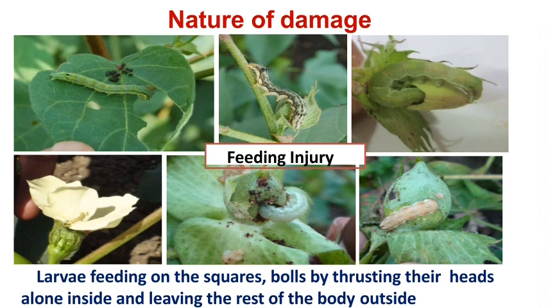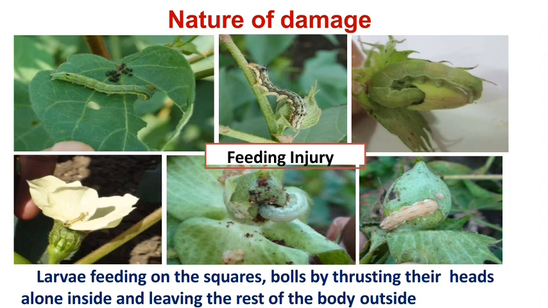When this caterpillar is feeding inside the bolls, one characteristic habit is that the anterior portion of the body of the caterpillar remains inside the boll, and the posterior portion of its body remains outside the boll.